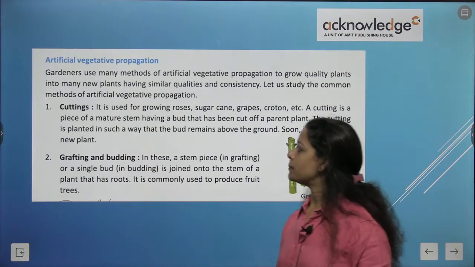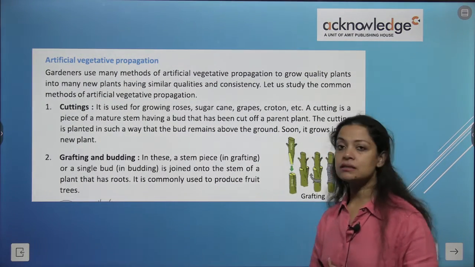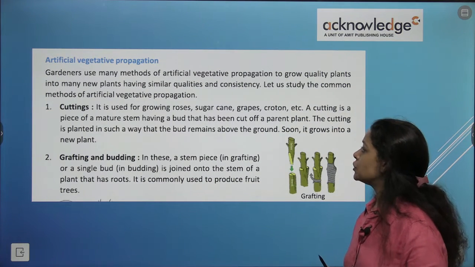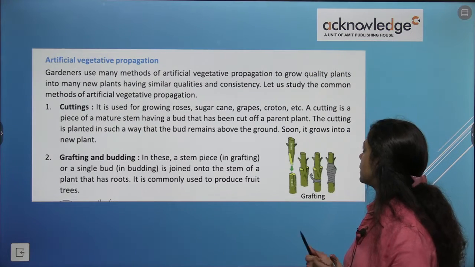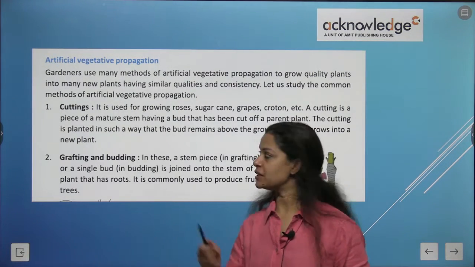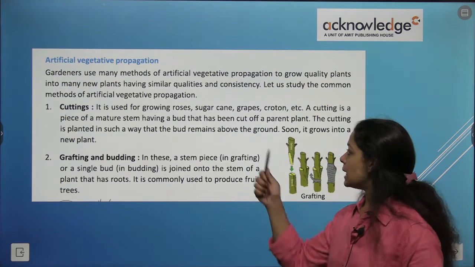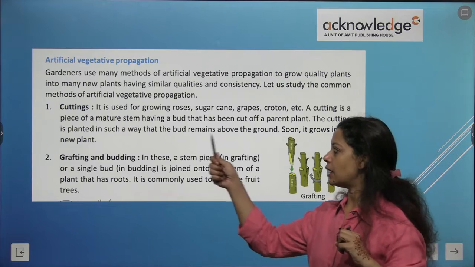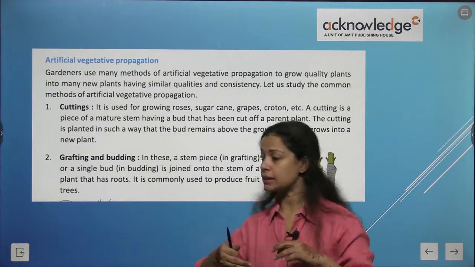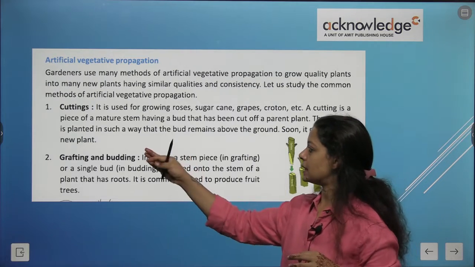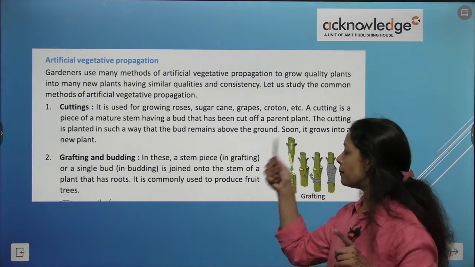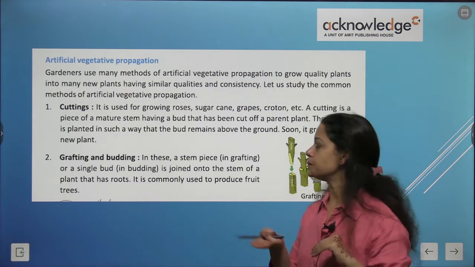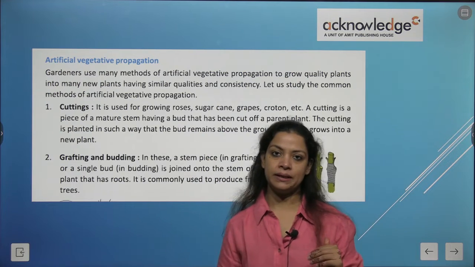So let us study the common methods of artificial propagation, that is through cutting. It is used for growing roses, sugarcane, grapes, cotton, etc. A cutting is a piece of mature stem having a bud that has been cut off a parent plant. If you cut a mature piece of stem from a mature parent plant, the cutting is planted in such a way that the bud remains above the ground. Soon it grows into a new plant.